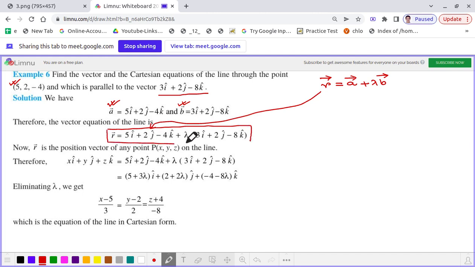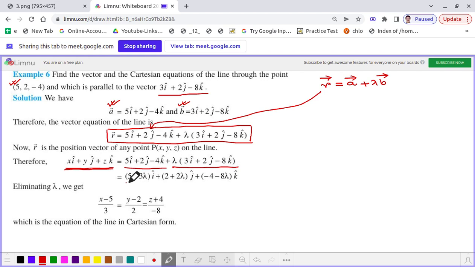Now let us concentrate on finding the Cartesian equation of that line. There are two ways we can do this. As we know the vector equation, we express it in component form. So r vector means xi cap plus yj cap plus zk cap, because if x, y, z be any point on that given straight line, then its position vector is xi cap plus yj cap plus zk cap, and that is equal to the vector a plus lambda into vector b.